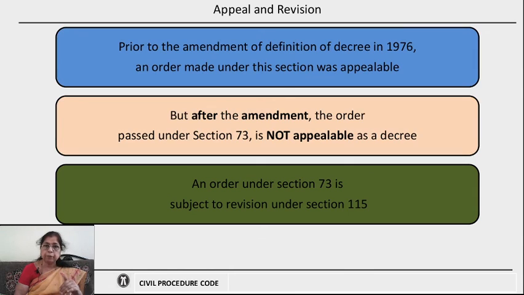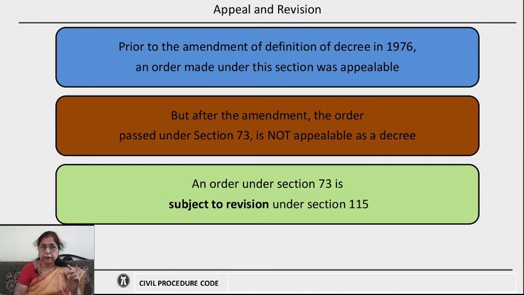But after the amendment, the order passed under section 73 is not appealable because it is not a deemed decree. As it is not a decree, it is not appealable, but it is subject to revision because it comes under the definition of a case decided. If the conditions under section 115 are applicable, then the order is subject to revision under section 115 of the Civil Procedure Code.